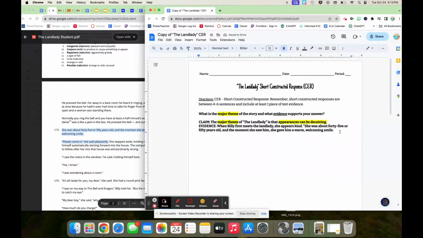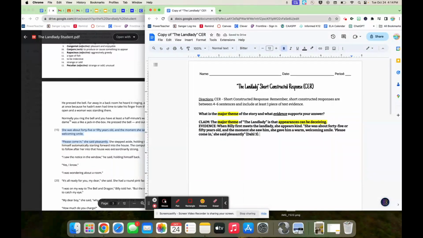Now, when she talks, I only need one quotation. Please come in, she said pleasantly. And then we don't do the period right away, but we do the double quotes. And then we do Dahl because that's his name. And this is page number 3. Okay. So that's our evidence.